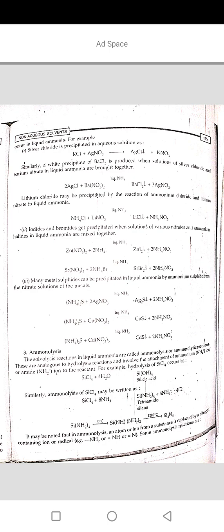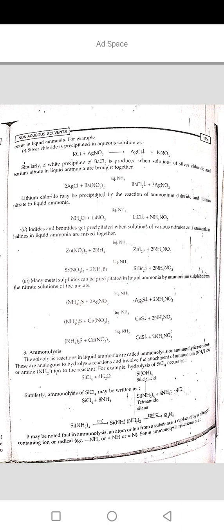Second, iodides and bromides get precipitated when solutions of various nitrates and ammonium halides in liquid ammonia are mixed together. Zn(NO3)2 plus 2NH4I changes into ZnI2 plus 2NH4NO3.